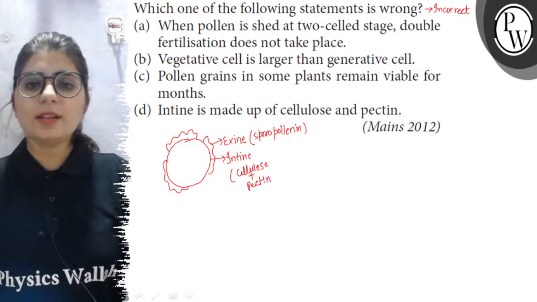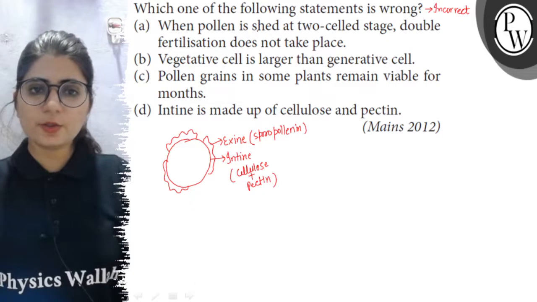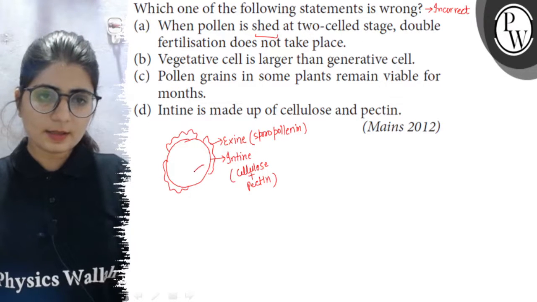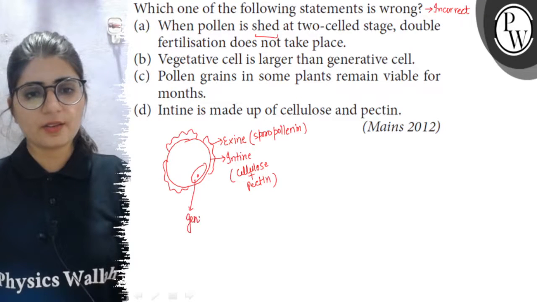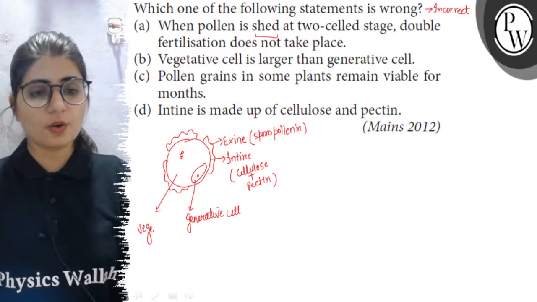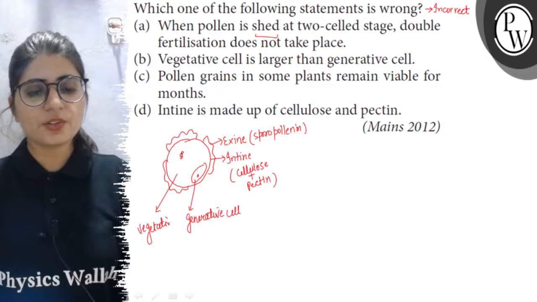Now the pollen grain is released from anther at two-celled stage in most of the angiosperm. Then it has a smaller cell. This smaller cell is called generative cell and its function is to produce male gametes. And this larger cell with an irregular nucleus is called vegetative cell or tube cell, and its function is to